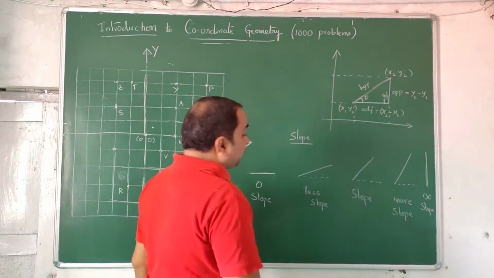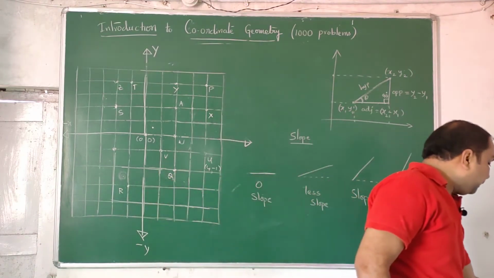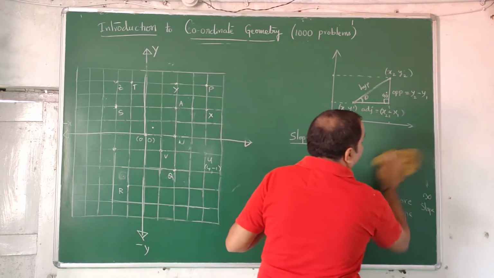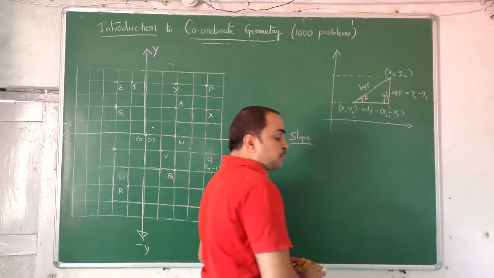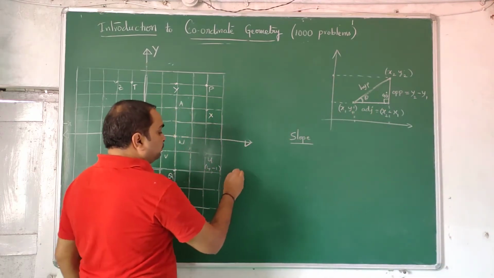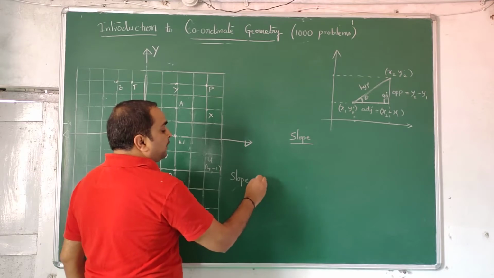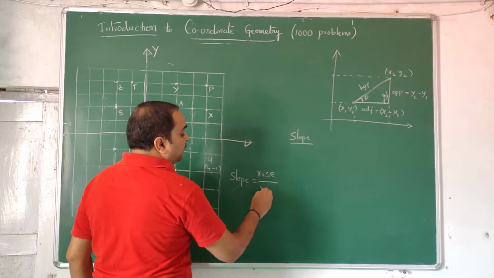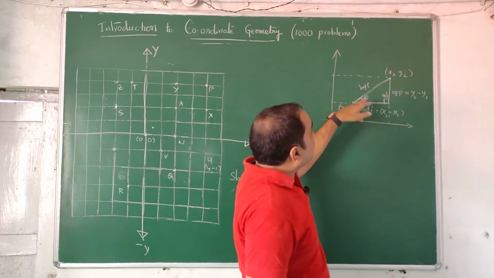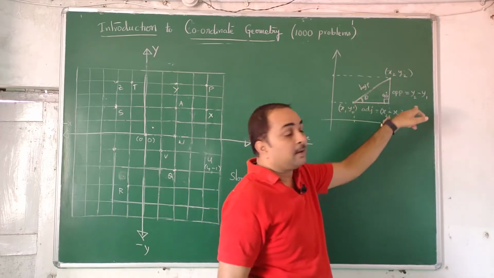So slope is an important concept which will creep into a lot of other things in future. Even in calculus, that word is continuously used: slope, slope, slope. So first we define slope. Slope is defined as rise by run of a line. If a line goes like this, how much it has risen for a given run.